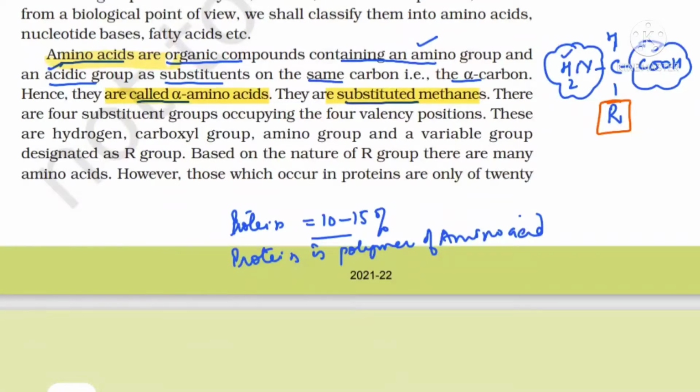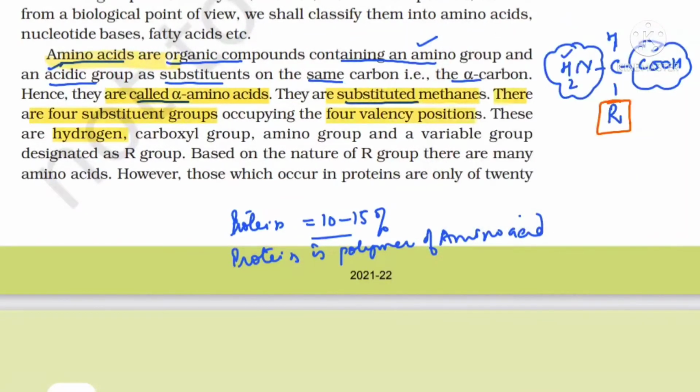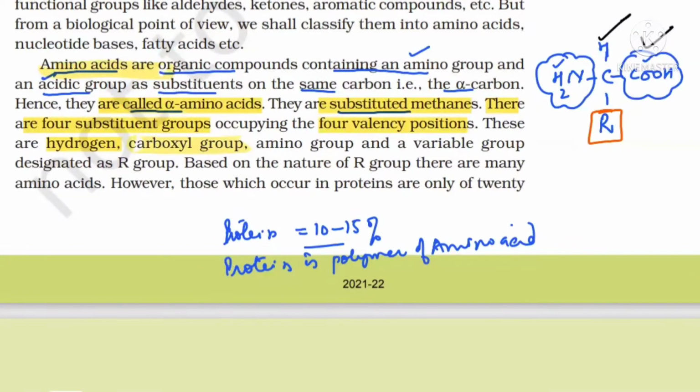So we can see carefully there are 4 substituent groups occupying the 4 valency positions. One is hydrogen, clear beta? We are keeping the hydrogen. Second, we are keeping the carboxyl group. Third, we are keeping the amine group. And the fourth is the variable R group, which is known as R.